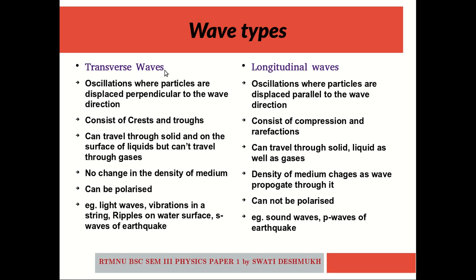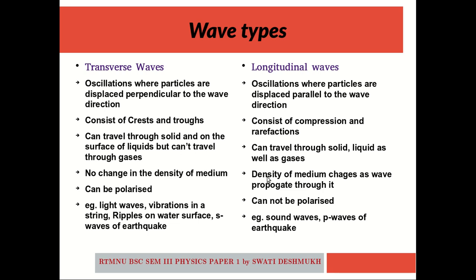A transverse wave can travel through solid and on the surface of liquids, but it cannot travel through gases, whereas a longitudinal wave can travel through solid, liquid, as well as it can travel through gases also. When a transverse wave propagates through a medium, there is no change in the density of that medium.